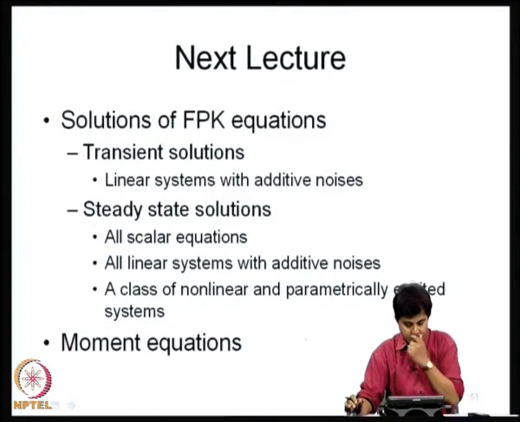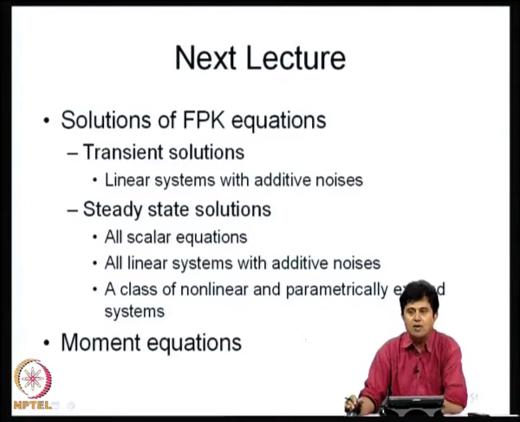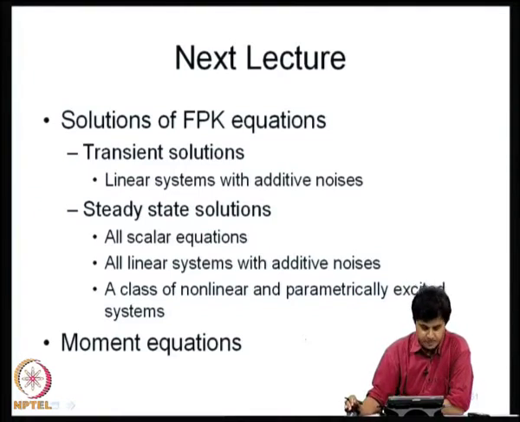In the next lecture, we will think of how to solve the governing Fokker-Planck equations and how to get transient solutions and steady state solutions, and when we get exact solutions for these problems. We will also look at what approximate strategies we can develop, and how to derive moment equations from the governing equation for the evolution of the probability density function. This we will consider in the next lecture. We will conclude this lecture at this stage.